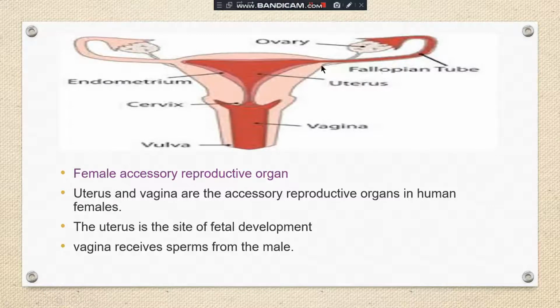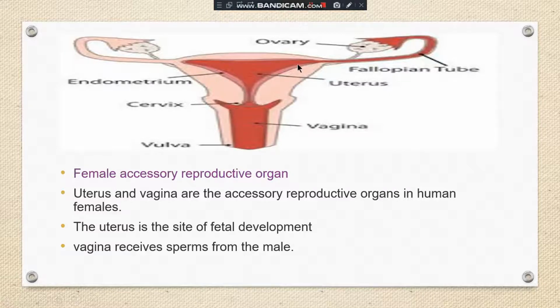Then you can see here the uterus. The uterus is a sac-like structure. When fertilization occurs, the ovary releases the ovum and it comes to the fallopian tube, and here fertilization takes place. If fertilization takes place, it will convert into an embryo here only, and then it will come to the uterus.